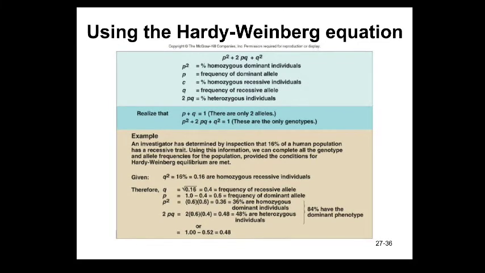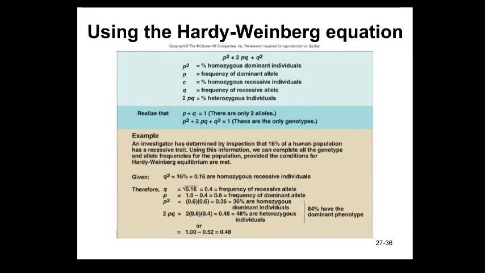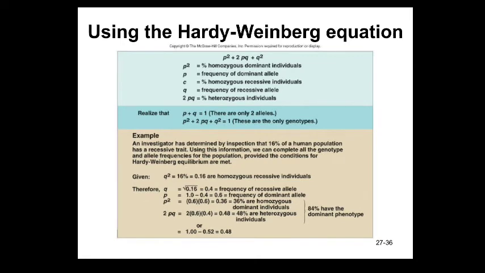The investigator has determined by inspection that 60% of the human population has a recessive trait, meaning q square equal to 60%. That means 0.16 is q square. Then q equal to 0.4. Then p square means 100 minus 16.